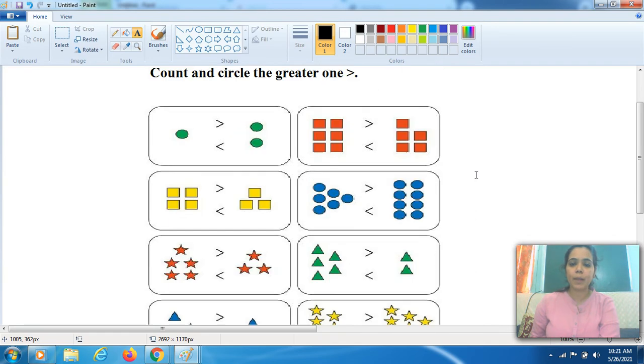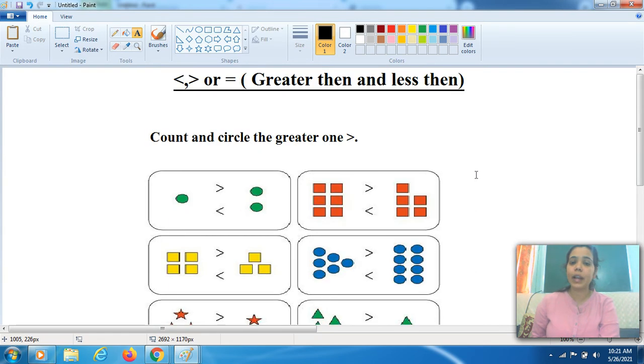If you want to create this worksheet, I'm giving you some time. Till then you will create this kind of worksheet in your math sheet. You have to take a fresh page and on top again mention the date, and then the caption also, greater than less than. You can also use the symbol. You can also write down the symbol on a fresh page. It's up to you. Now we will see the worksheet.